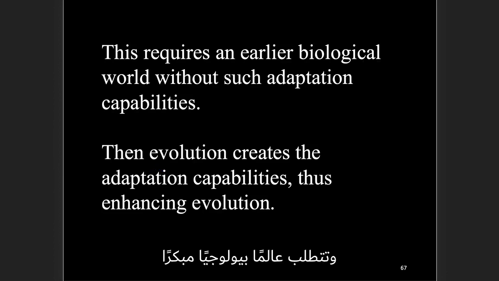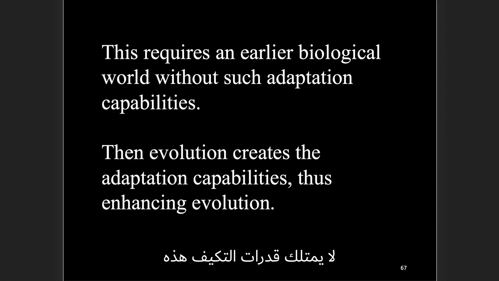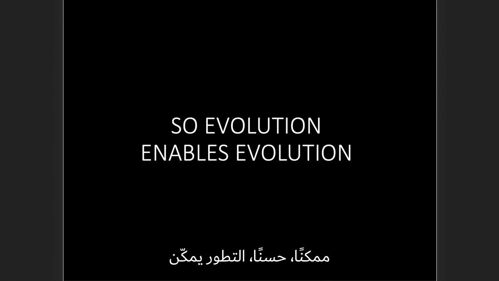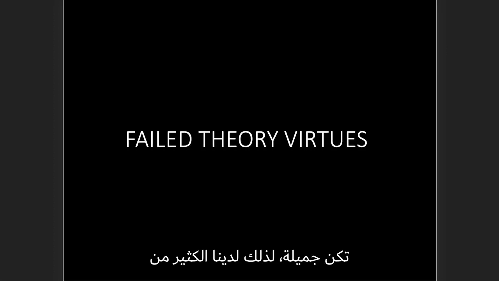This requires an earlier biological world without such adaptation capabilities. Then evolution creates the adaptation capabilities, thus enhancing evolution. It's just a lot more complexity, a lot more serendipity. And you have to have this earlier biological world which doesn't have these adaptation capabilities. That may not even be possible. Okay, so evolution enables evolution. We have a prediction, we have a falsification, we have a response that wasn't pretty. So we have a lot of failed theory virtues as a consequence.